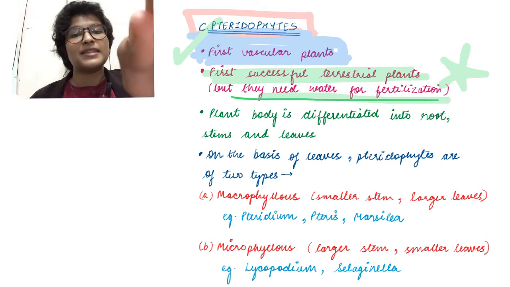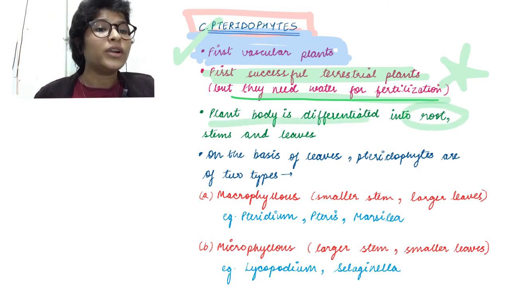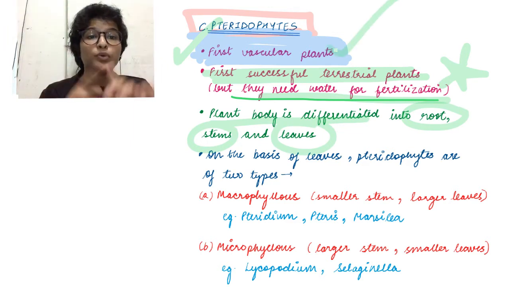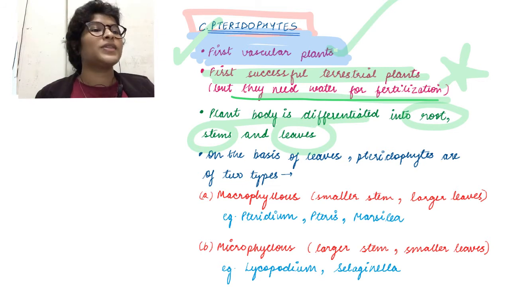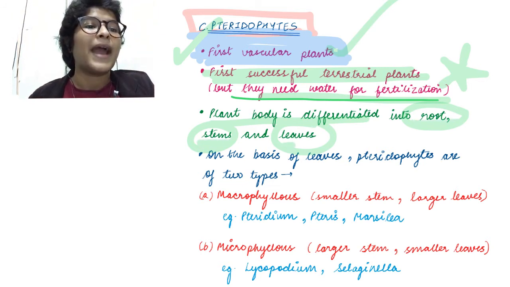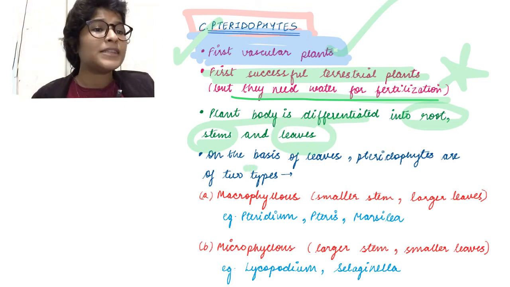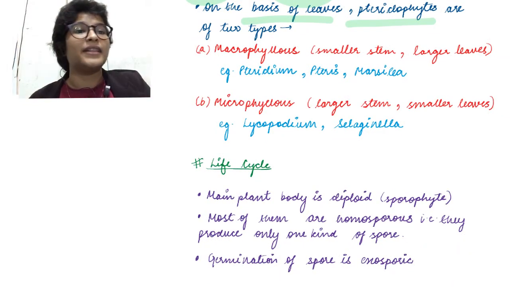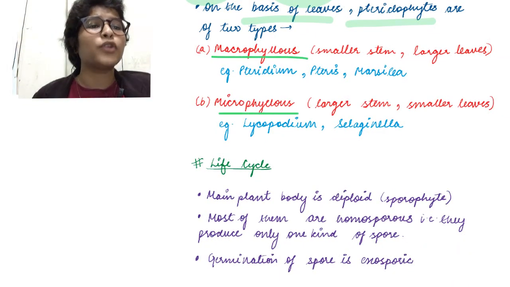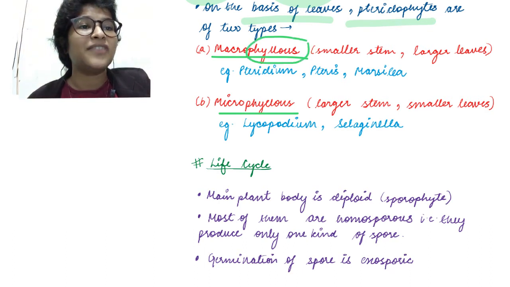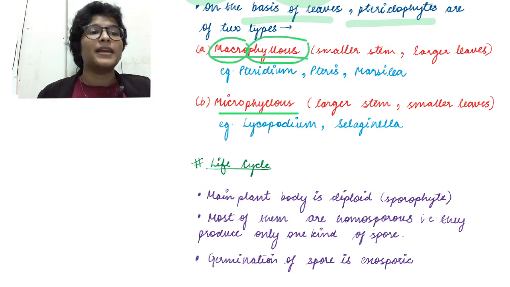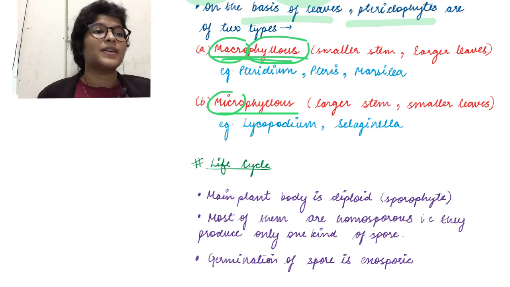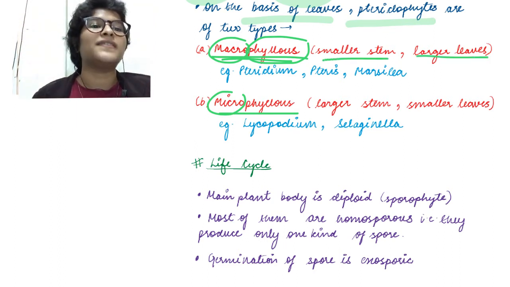Okay. Next, the body is differentiated into root, stem and leaves. Now because they have a good vascular structure, they need proper roots and stems to carry the vasculature also. So they have differentiated root, stem and leaf structures. On the basis of leaves, pteridophytes are of two types. Depending upon the leaf size, they are either macrophyllous or microphyllous. Phyll here stands for the leaf structure, and macro means big and micro means small, tiny. So in macrophyllous the leaves are big. So we have a smaller stem and larger leaves.